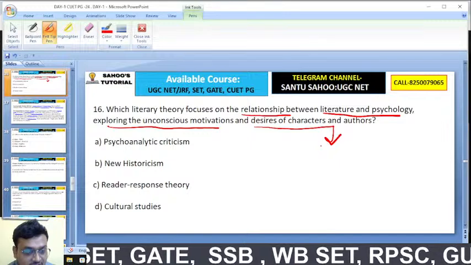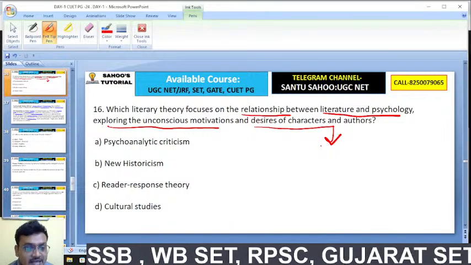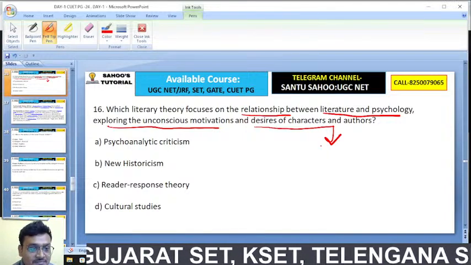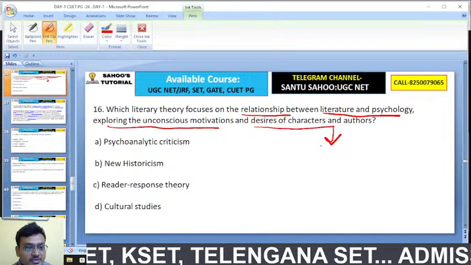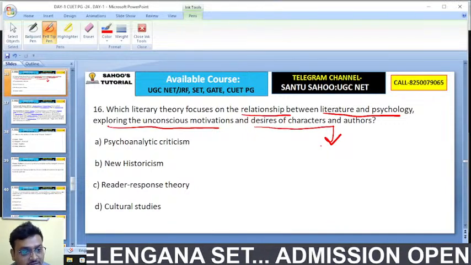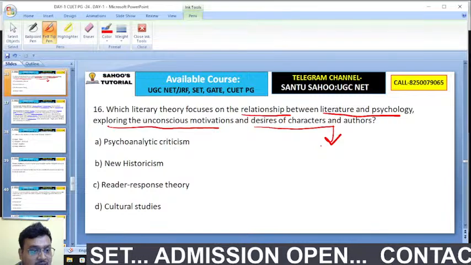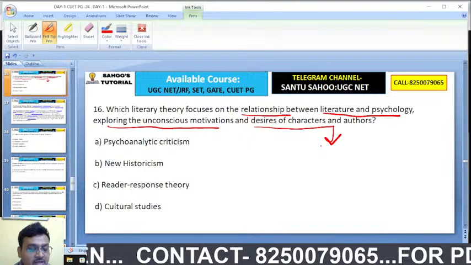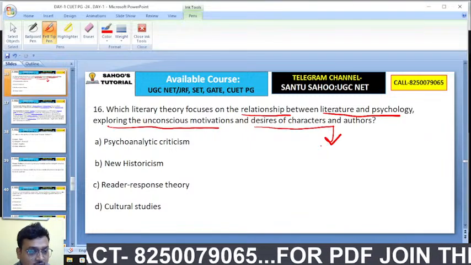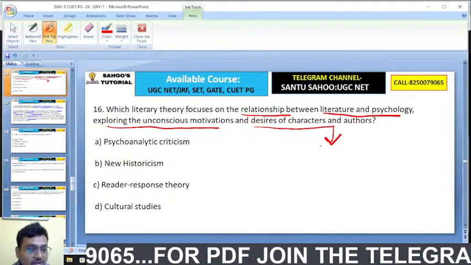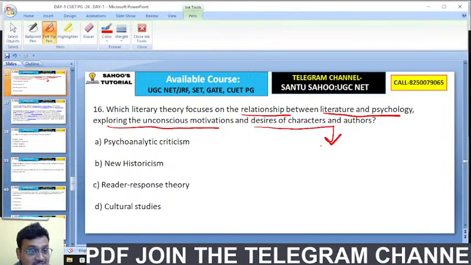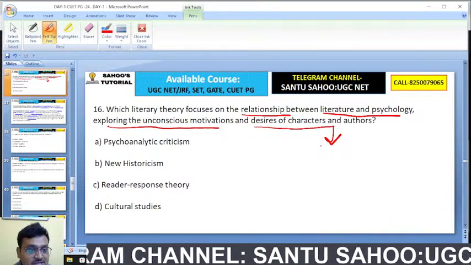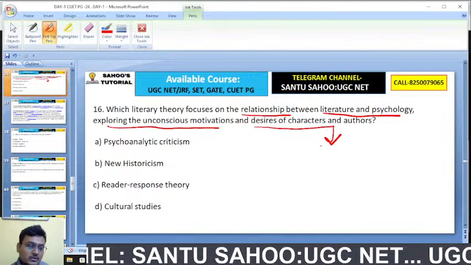If the syllabus is changed, then I guess that only the syllabus of Paper 1 of NET will be changed. In case of English literature, we have to go through all the literature. We have to cover world literature, and we are also covering the whole world literature. So don't worry about the literature syllabus of UGC NET English. The thing that we need to worry about is the syllabus of UGC NET Paper 1.